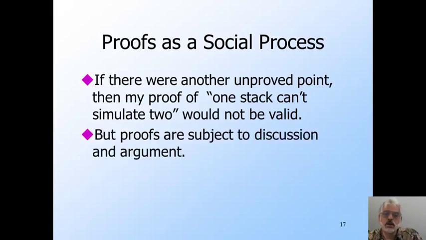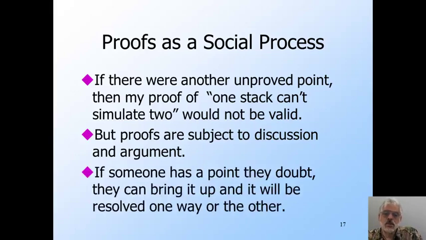No proof is complete and undisputable unless it is written in a very, very formal system. But interesting proofs, such as my claim about two stacks being better than one, are just too complicated to be written that way. In practice, mathematical proofs are accepted by a community using a social process. That is, interested people look at the proof, and if they doubt one or another point, they can challenge it and drill down into the details of why the point is true. Either they will be convinced or the person who claimed it was true will withdraw the claim. That's how mathematics arrives at the truth.